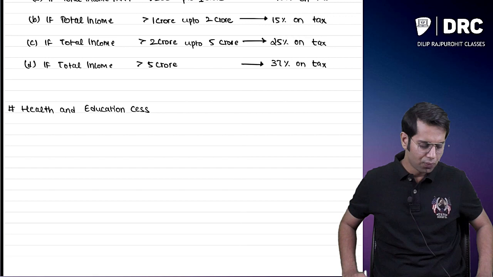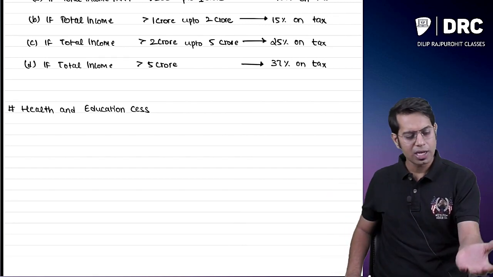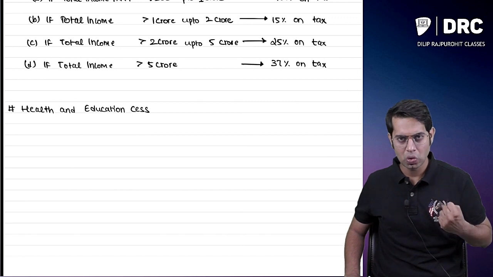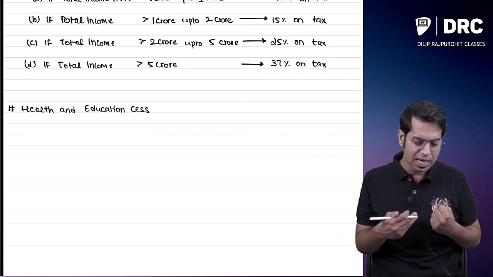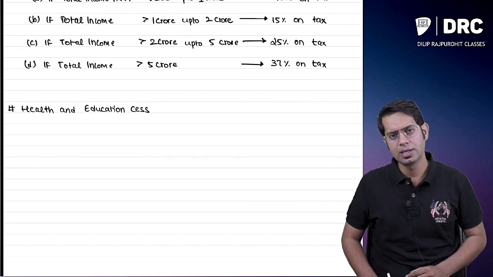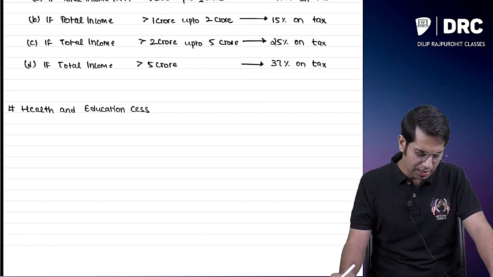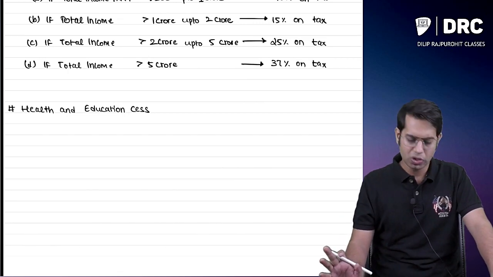Right now here, what is the cess called as? It is called as health and education cess. So whatever health and education cess the government is going to collect from you, they are going to use it for the health sector and for education purposes.